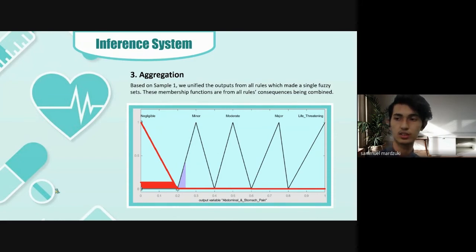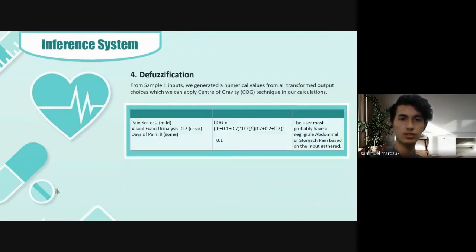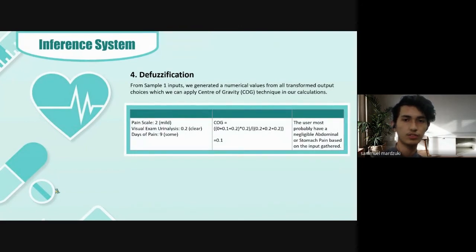Consider we decide to show only one sample, and this is what happens when you start with only a sample. We clip the graph to where the mu value for the previous rule antecedent is. Since the value is 0.2, we clip it only at 0.2, on the negligible part only. So next, the final step for our inference system is defuzzification.